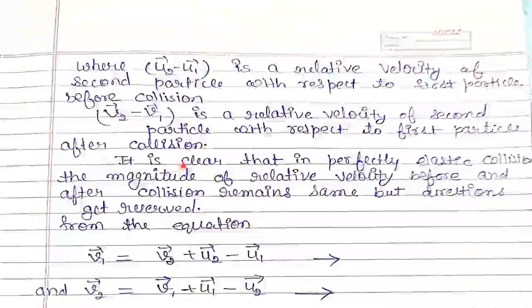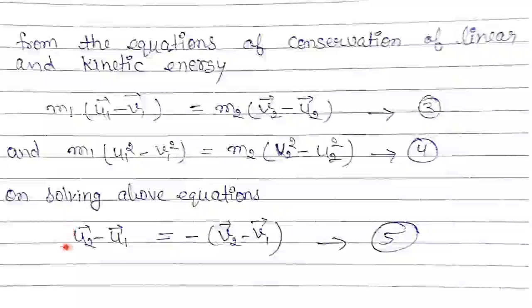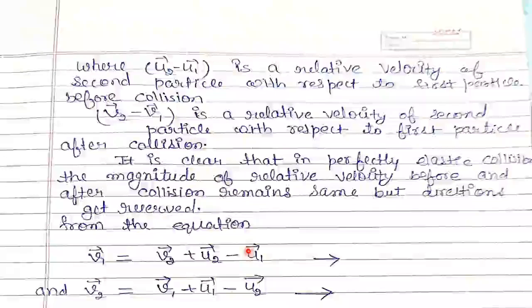From this, it is clear that in perfectly elastic collision, the magnitude of relative velocities before and after collision remains same, but directions get reversed. Here we are getting in previous slide that u2 minus u1 equals to minus (v2 minus v1), means reverse in direction.